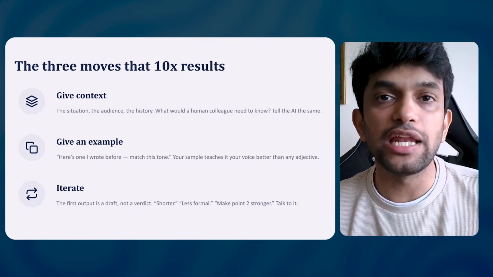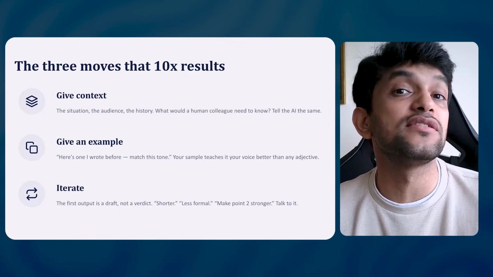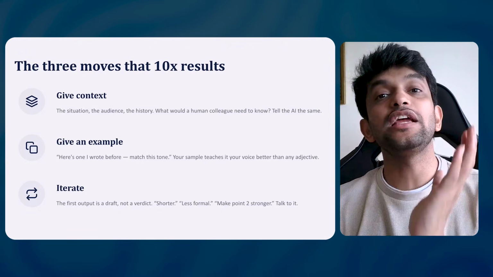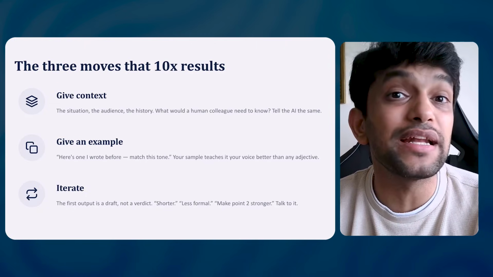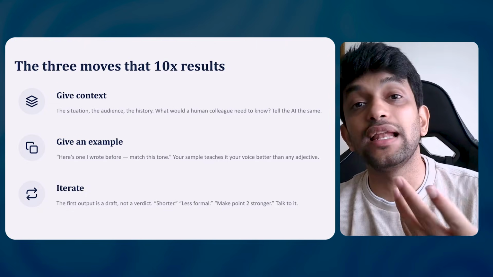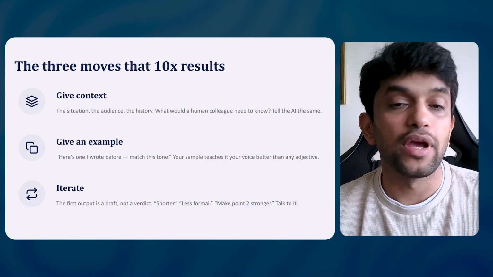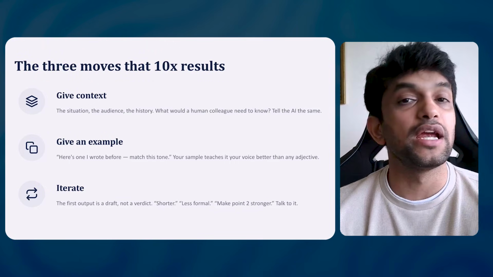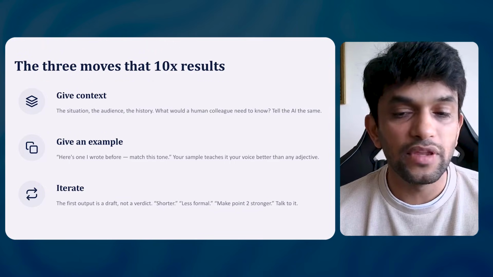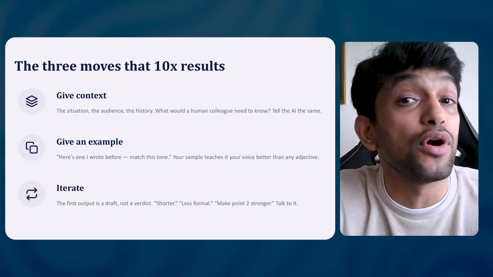If you are working with any of your colleagues, you will tell them, no, this is not right, I want this. Like that, to AI also, don't expect it to give you the right answer at the first go. You can ask it to make it shorter, you can ask it to make it less formal, or anything. You can ask it to make the second point stronger.